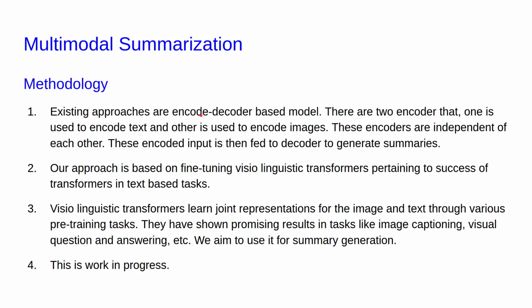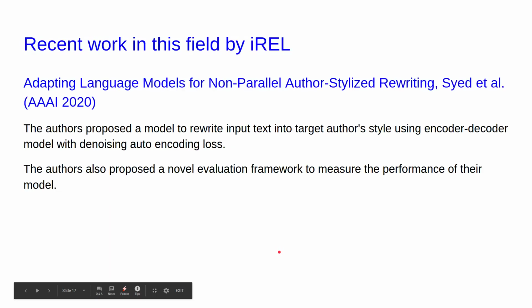Existing approaches are encoder-decoder based models. There are two encoders. One is used to encode text and the other is used to encode images. These two encoders are independent of each other. The encoded input is then fed to the decoder to generate summaries. Our approach is based on fine-tuning a visual linguistic transformer, given the success of transformers in text-based tasks. Visual linguistic transformers learn joint representation for the image and text through various pre-training tasks. They have shown promising results in tasks like image captioning, visual question answering, etc. We aim to use it for summary generation. This is a work in progress.